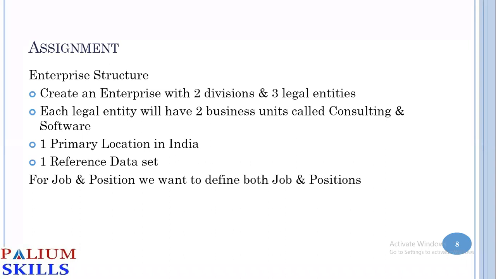Sure. You were saying something, I cut you off. No, so whatever I'm going to create, the data and everything, will it be wiped off? So this is the assignment that you can try out on your own.